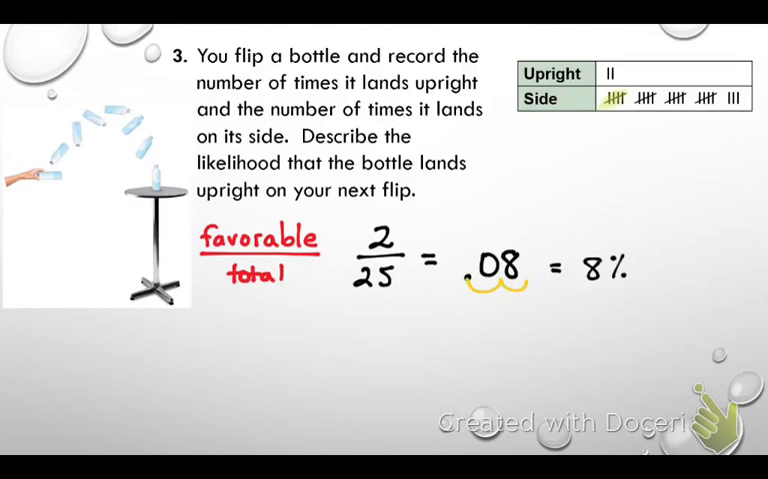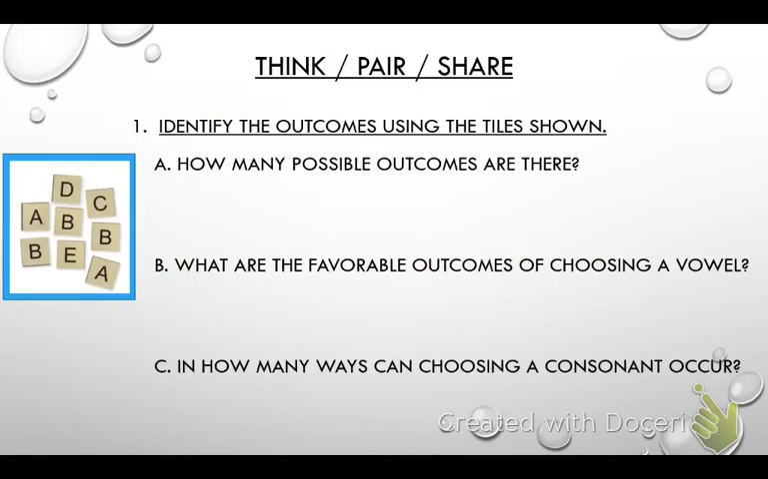Now if you go back, you can see it says describe the likelihood. That means we're going to use a word, not a percentage. What is 8%? Unlikely. Okay, so the odds of it happening are unlikely. It could happen, but it's unlikely.